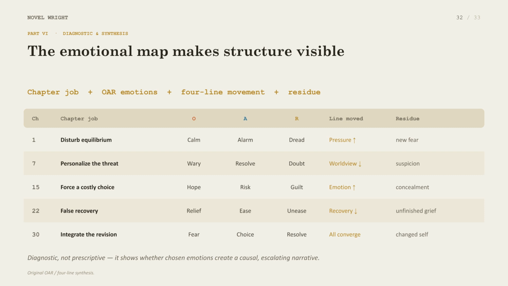The emotional map visualizes this structure. By tracking chapter jobs, OAR emotions, and residues across 30 chapters, you can identify missing transitions, false recoveries, and abrupt changes that a simple plot summary might conceal.